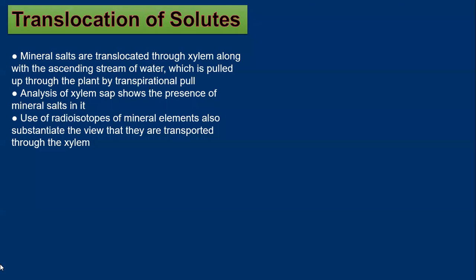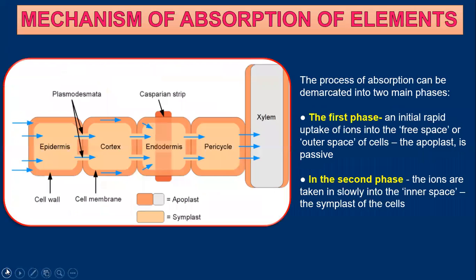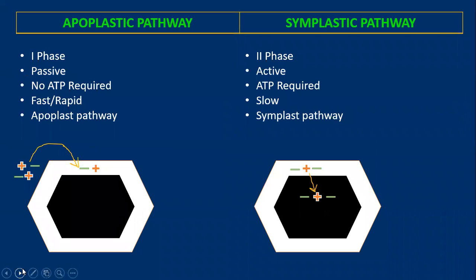So what are the topics that we have studied right now, in today's class? About the mechanism of absorption of elements. 2 types are there, that is the apoplast and the symplast. You just take a screenshot of the slide and study whatever is given in this slide and the other slide. I have given you the comparison. Just remember this diagram. You can write the definition if it is asked in your exam as well.